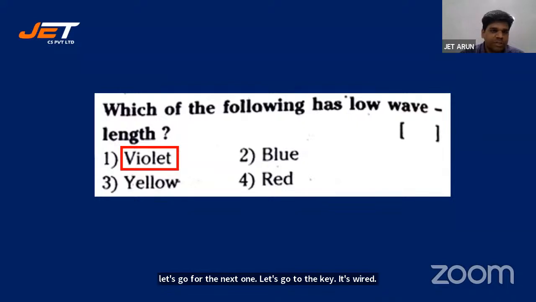Option 4 is wrong. That's what you might have had a confusion between violet and red. Red wavelength is high, maximum. Low wavelength is for violet. Good students, 1 is absolutely right. Most of the students have answered 1, except a few who have answered yellow and red. Yellow is totally ruled out, students. Red, you might have a confusion if you forget that VIBGYOR order, increasing order. All right, let's look at the next one.